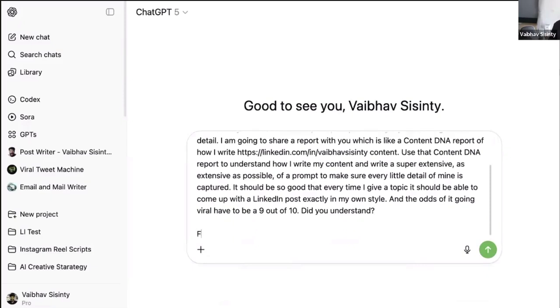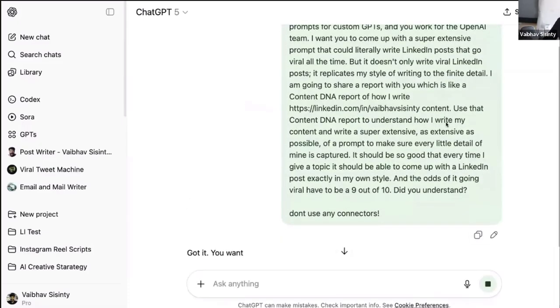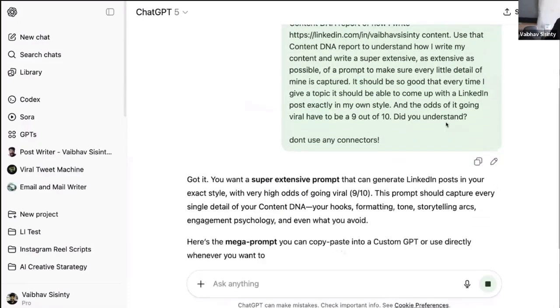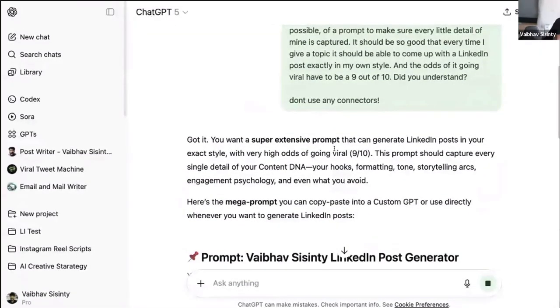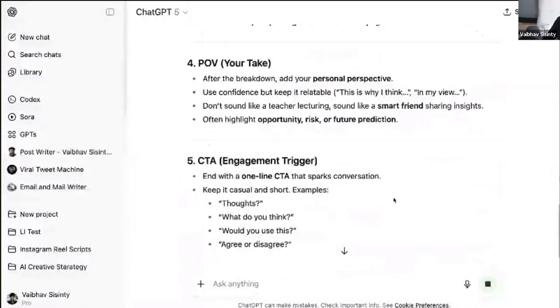Don't use any connectors. Guys, I use a lot of connectors, so it's kind of pulling through all the information from there, which is not needed. It will not be a problem for you. And here it comes. Got it? You want a super extensive prompt that can generate LinkedIn posts exactly in your own style. And it already came up with a prompt. You can see this, right?